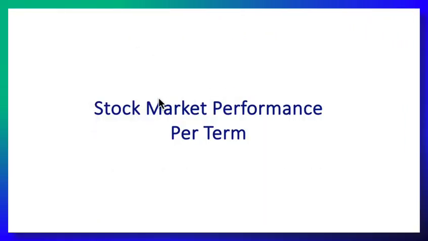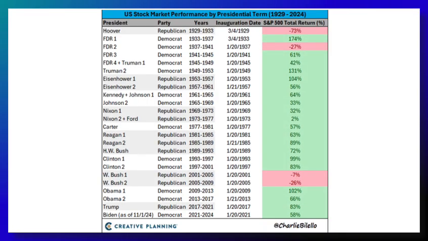And so looking at this a little bit differently, looking at the stock market performance per term, Charlie Bilello, who does fantastic work for Creative Planning, as we all know, looks at this in that manner going back to 1929. The big takeaway here is just the amount of green that we see in this column, where most of the time on a 4-year basis, whether it's presidential cycle or what have you, it's been higher, right? This is the way the market has gone. In fact, 20 out of these 24 times, which is a win rate over 80%, the presidential term has been higher.